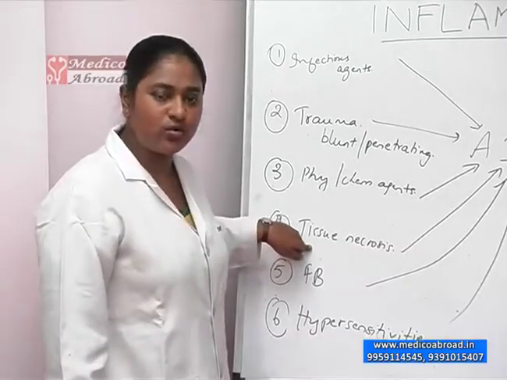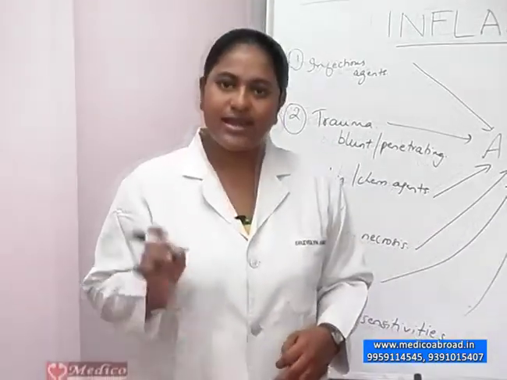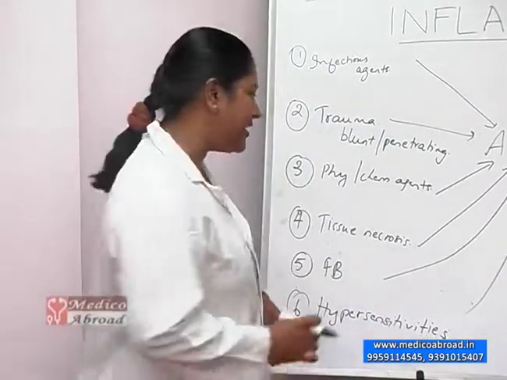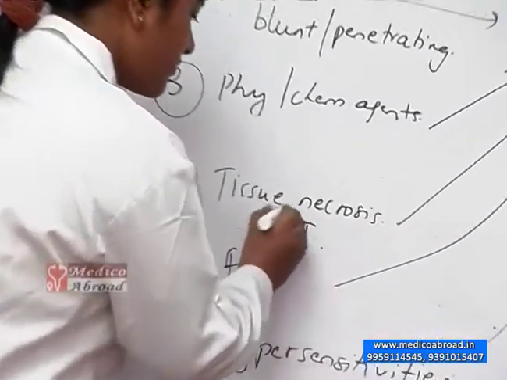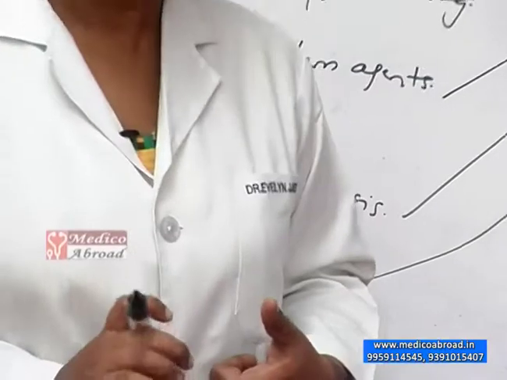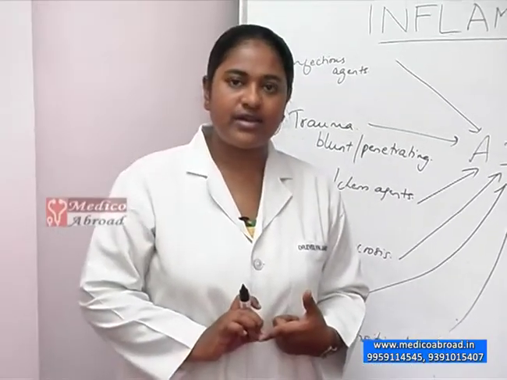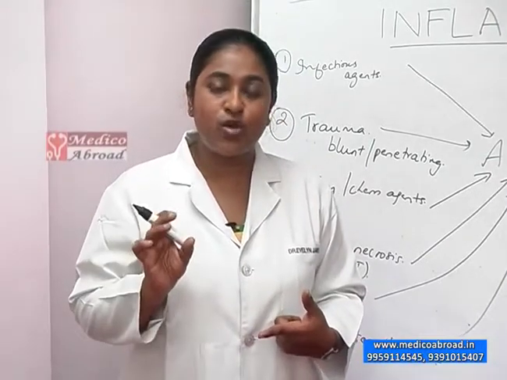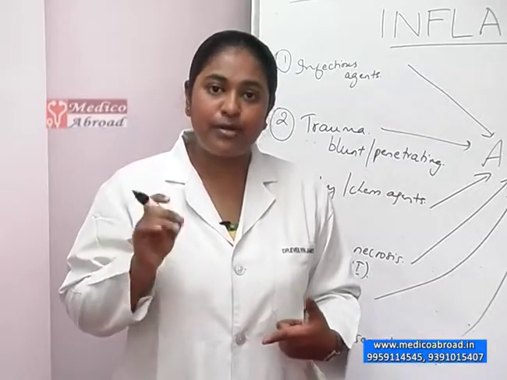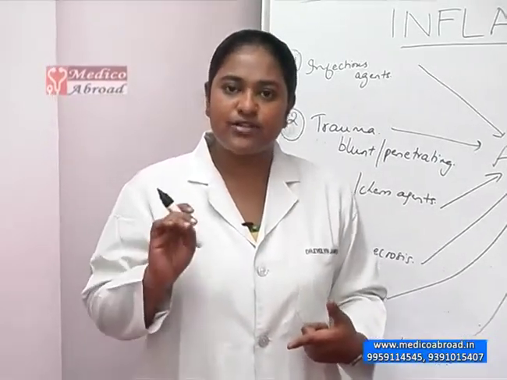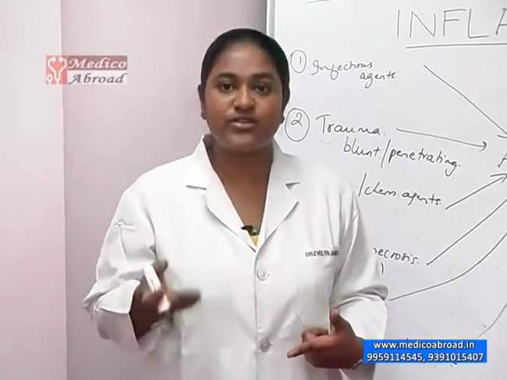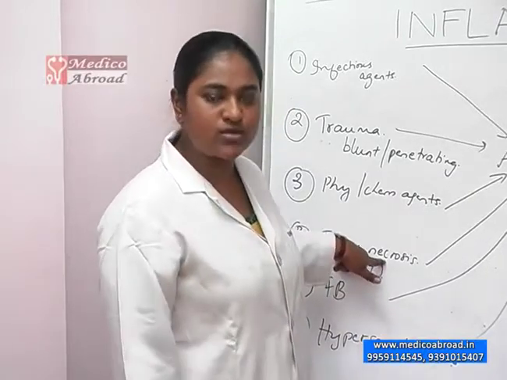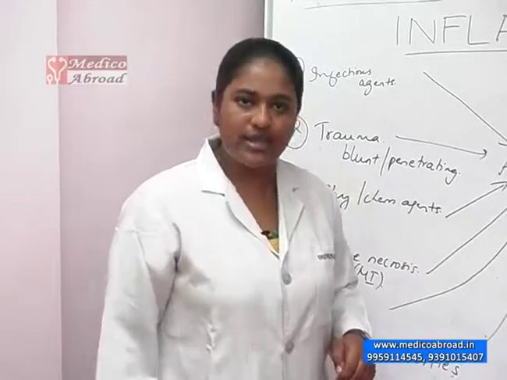Next, tissue necrosis. This is a special case where dead cells elaborate mediators of acute inflammation. For example, in myocardial infarction. In myocardial infarction, cells of the heart are killed because the blood supply to that part of the heart is cut off. But after the myocytes of the endocardium die, they are capable of elaborating certain mediators which cause an inflammatory response in the endocardium. This is an example of tissue necrosis elaborating mediators of acute inflammation.